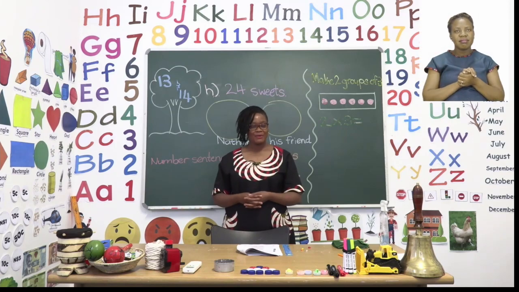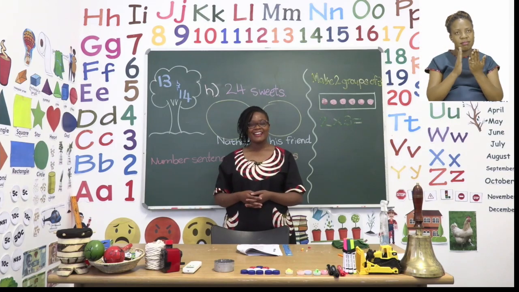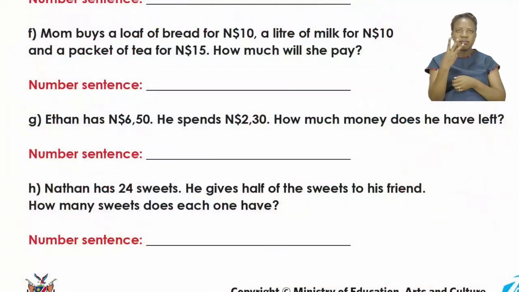Let's move on by going to page 13. On page 13, we are going to have so much fun with our problem-solving sums. Today, our problem-solving sum that we're working on is number H, or the letter H. Remember, we read the problem twice and then we pick out the important information. So let's take a look.